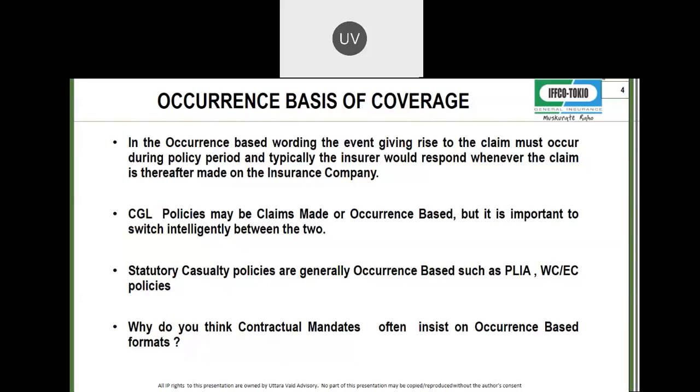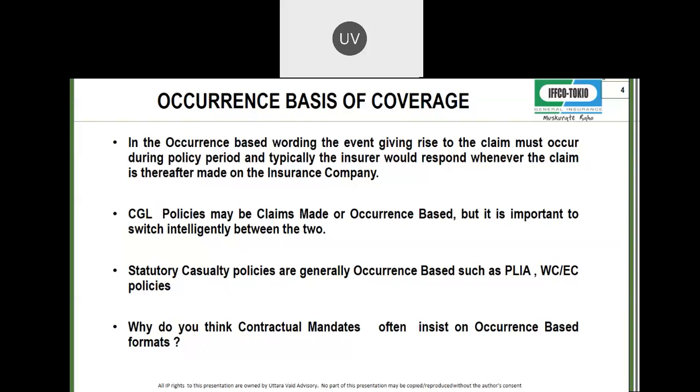He is not bothered about whether you are continuing your workmen's compensation policy, or whether the claim is made during the period of insurance, because claims made policies have to be renewed year after year after year. So almost all statutory casualty policies are generally occurrence based.